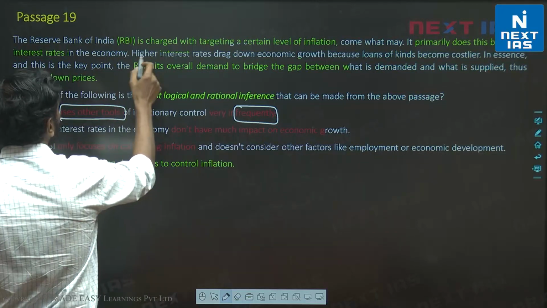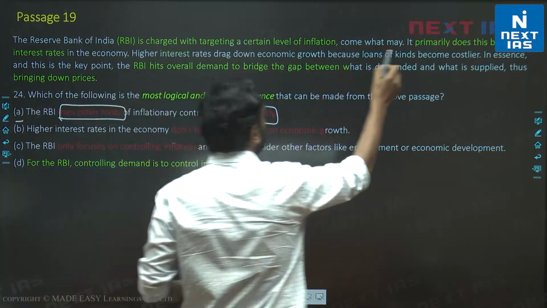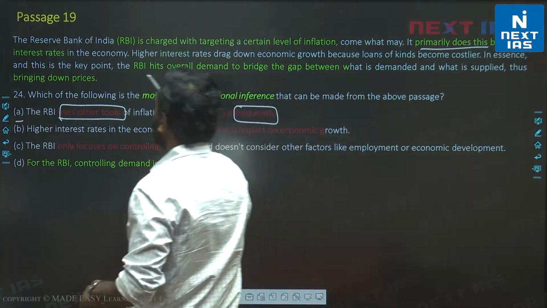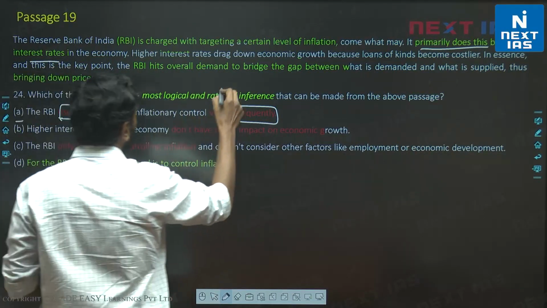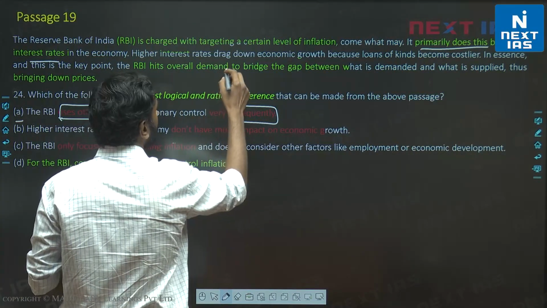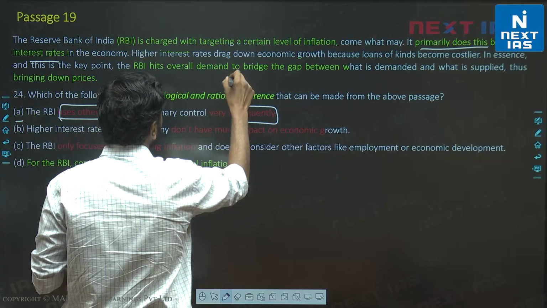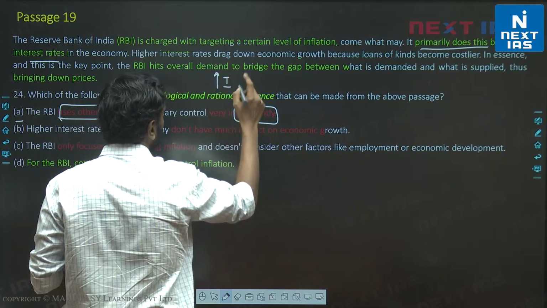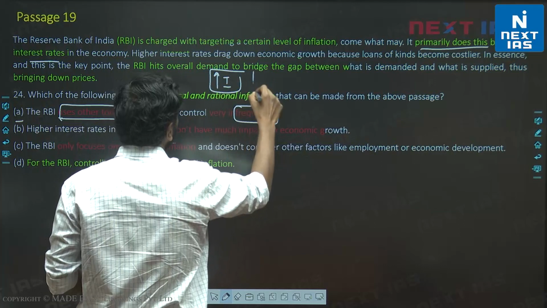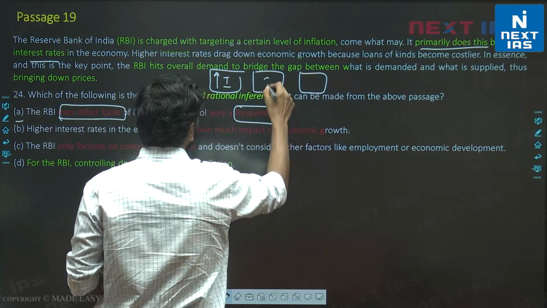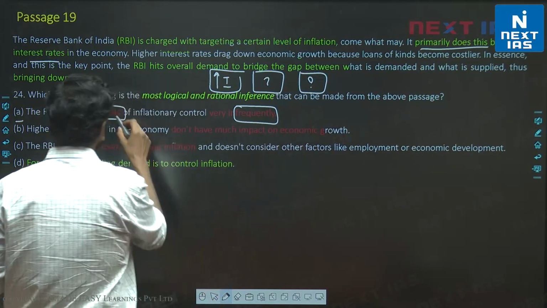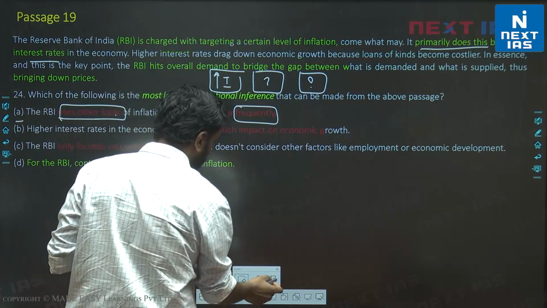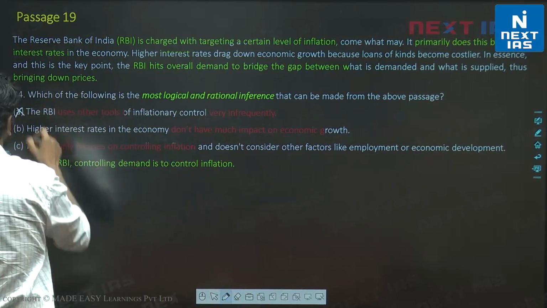We are told RBI is charged with this, and it primarily does this by raising interest rates. So this is one way. If there are multiple other ways to target inflation, we don't know. And if they are used frequently or infrequently, we don't know. So this comparison is invalid.